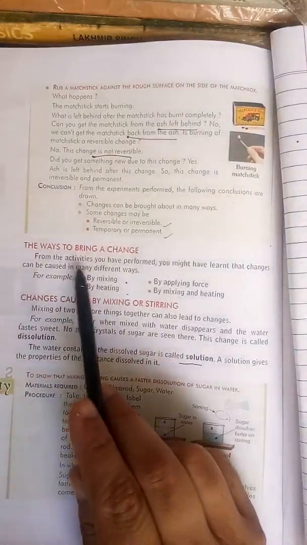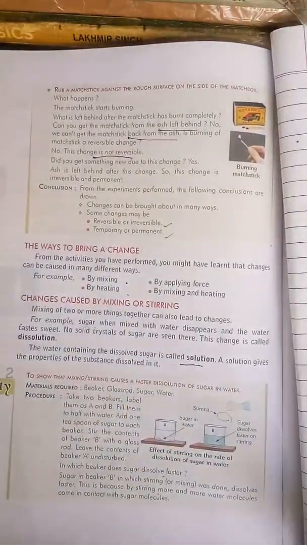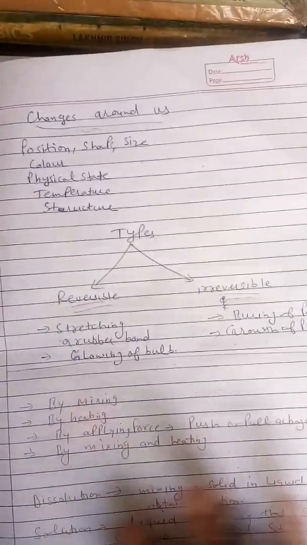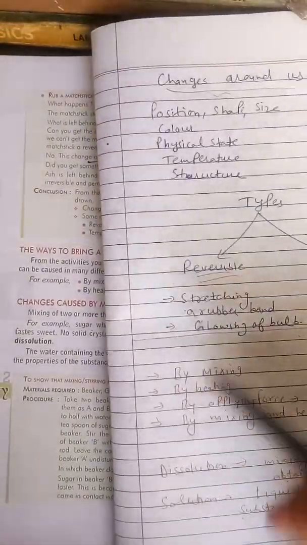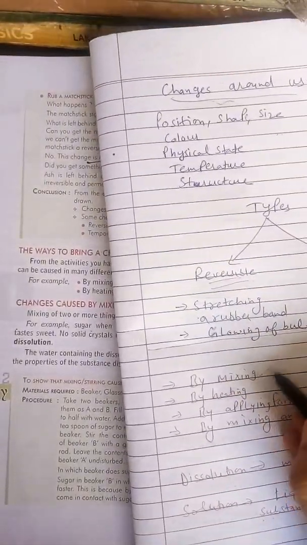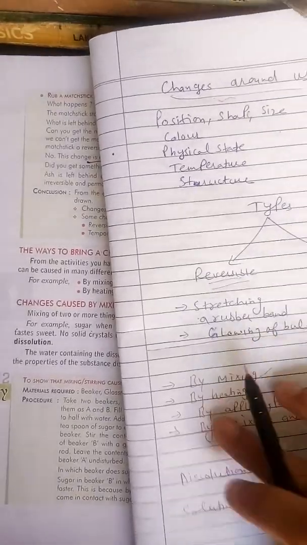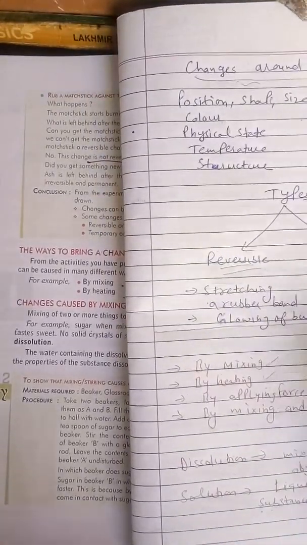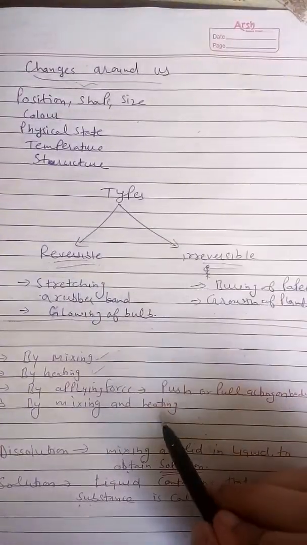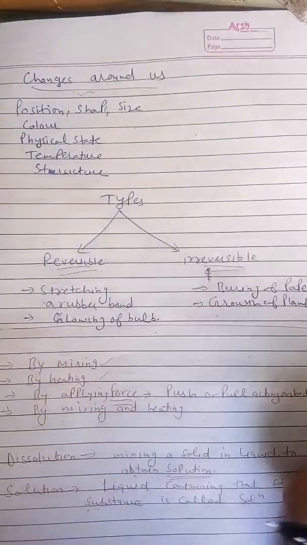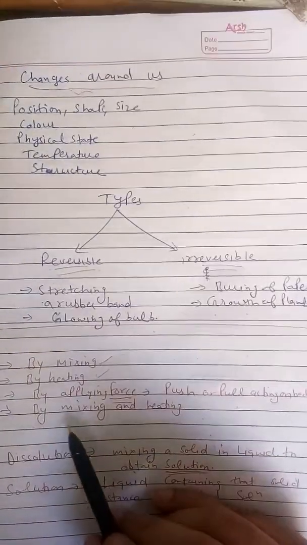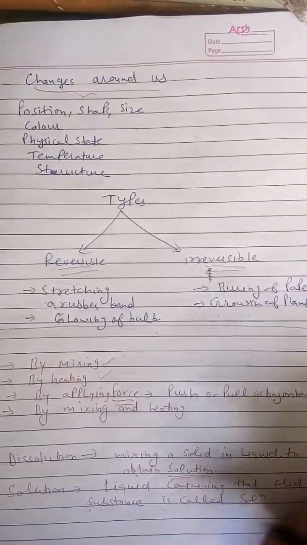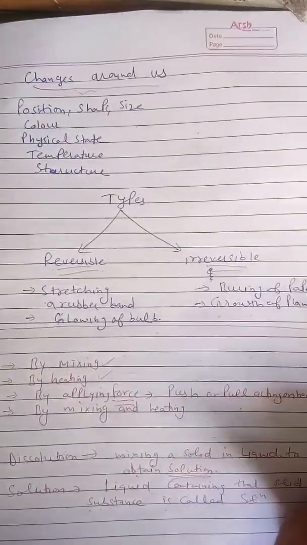Next, beta, the ways to bring a change. From the previous activities we have discussed, it is concluded that changes can be caused by mixing of one substance in another substance, by heating a substance, or by applying a force. What is force? Force is a push or pull acting on a body. Next, by mixing and heating collectively we can bring a change in a body or substance.